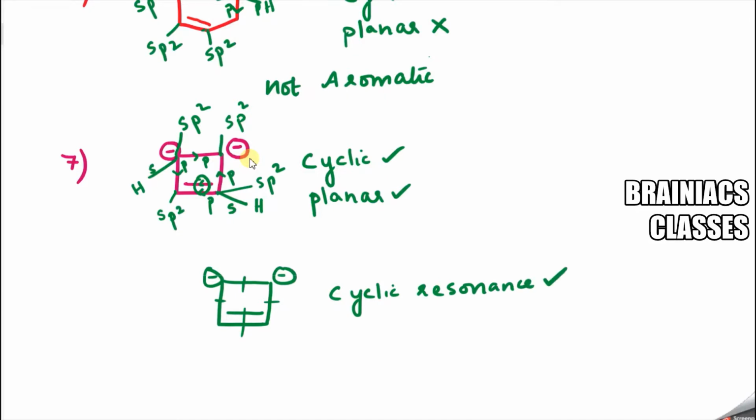Now next we will count the number of pi electrons entering into resonance. So here 2 pi electrons are coming. Here the negative charge means 2 pi electrons coming into resonance. Here 2 electrons coming into resonance. So totally 6 pi electrons. I know that 6 is a number which follows Huckel's 4n plus 2 rule. So all 4 conditions are satisfied. So the given compound is what? Actually, it is aromatic in nature. I hope it is clear for you.